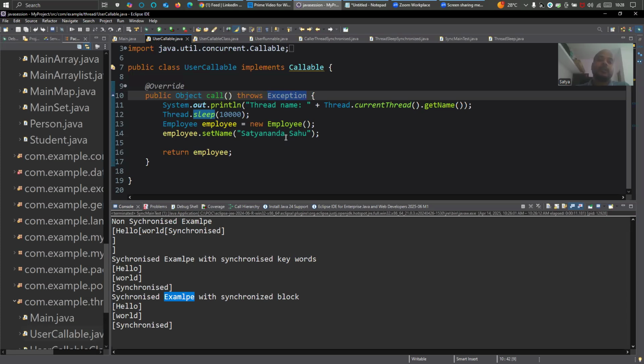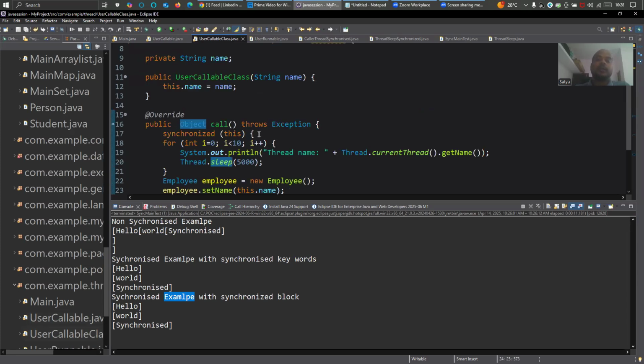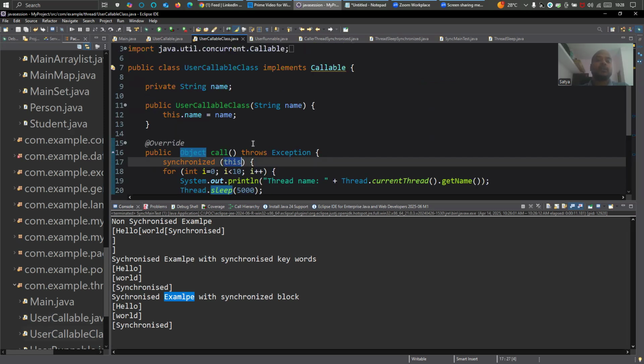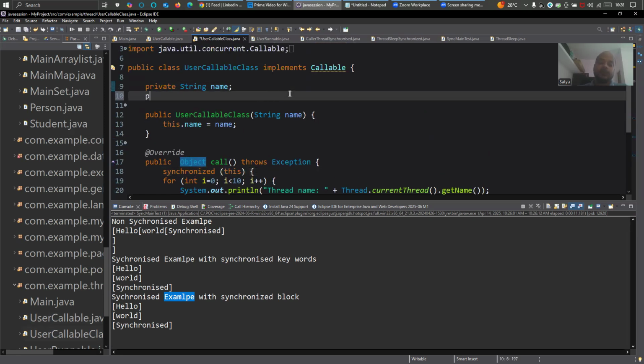Here, not this one, I think. Yeah, this one. Here I'm doing thread dot sleep, right? 5,000, and synchronized on this. So here what we can do is, we can always hold the object of some other parameter, like private, equal to thread dot current thread, right?